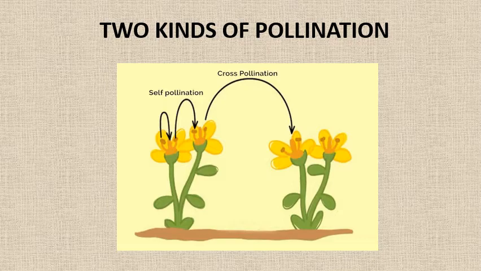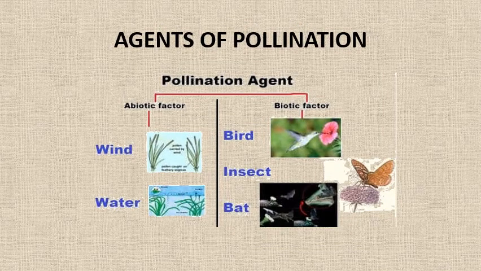So children, we need to take care here that the flowers are on the different plant, then this pollination is called cross-pollination. And to carry out this process of pollination, various agents are required like wind, water, insects, birds, etc., which help in this process of pollination.